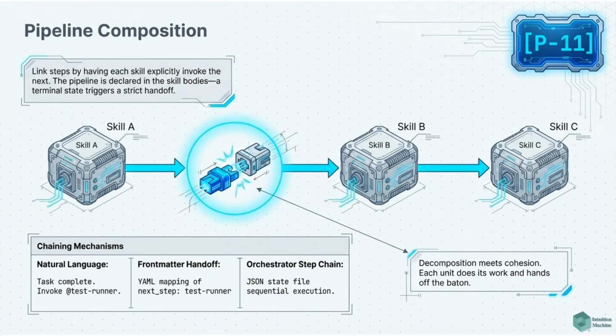Pattern 11, pipeline composition. Each skill or command's terminal state explicitly names the next step to invoke. The pipeline is declared in the skill bodies, not in a separate orchestration layer. Each unit is a relay baton. It does its work and hands off.